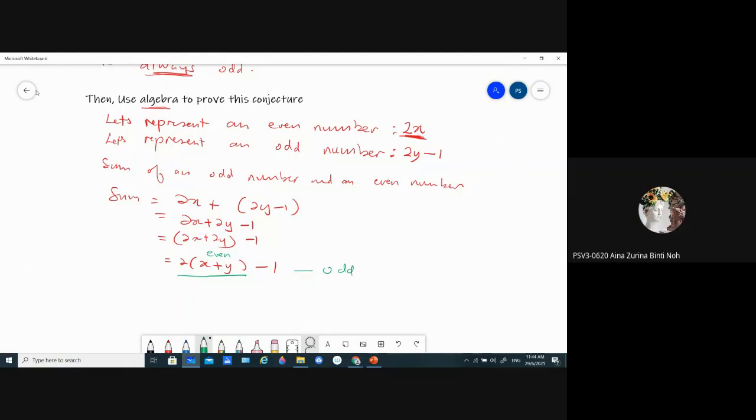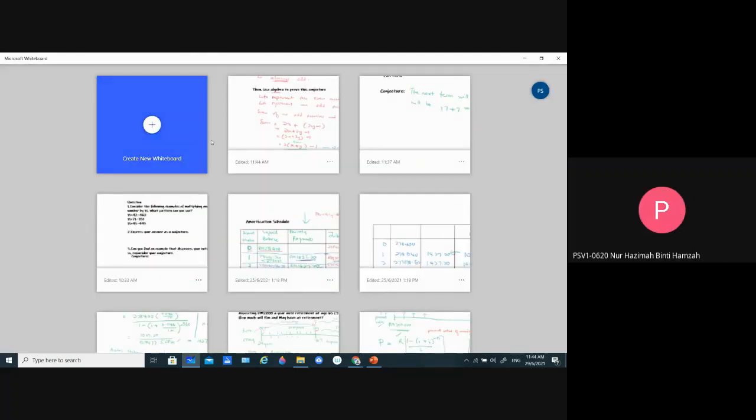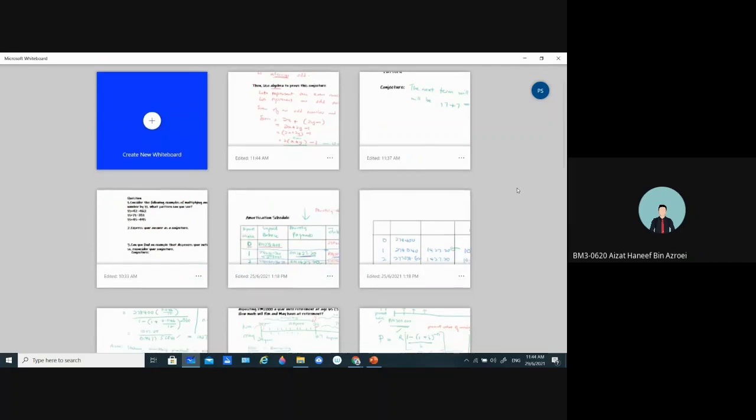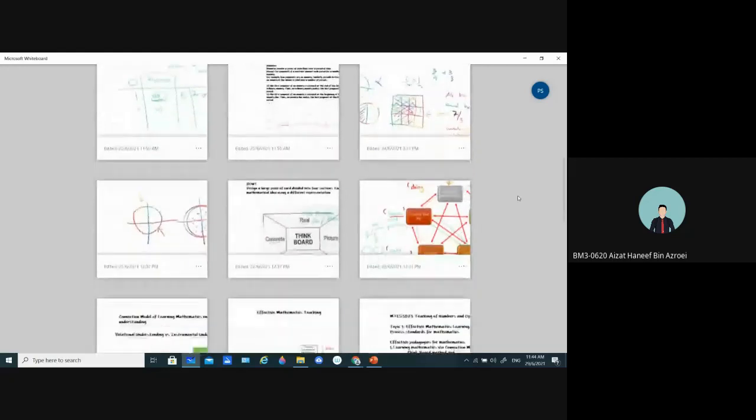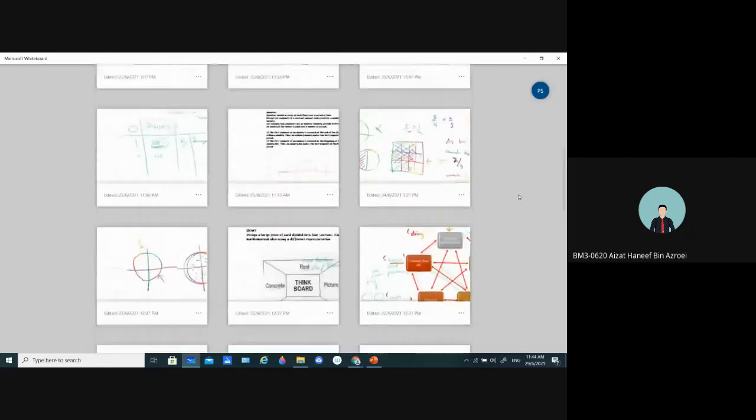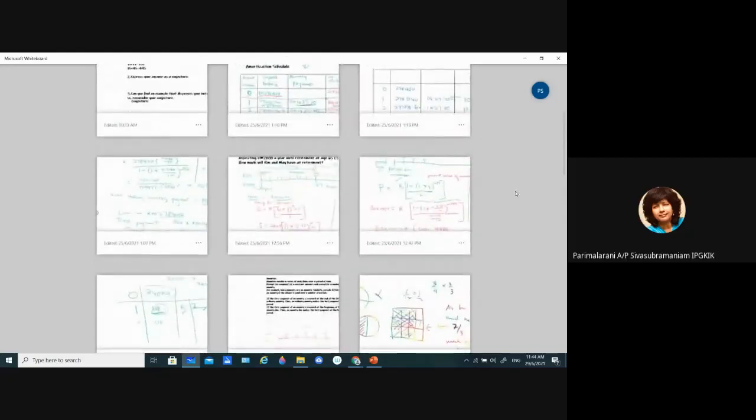Madam, does conjecture is a formula? A conjecture is a statement. A statement is usually a set of words that we make.